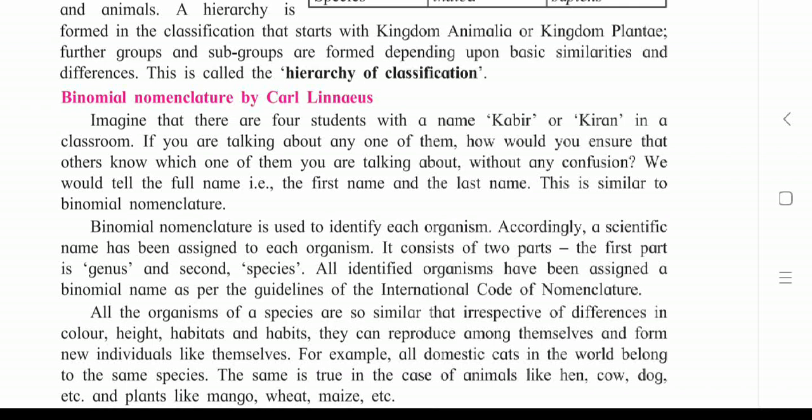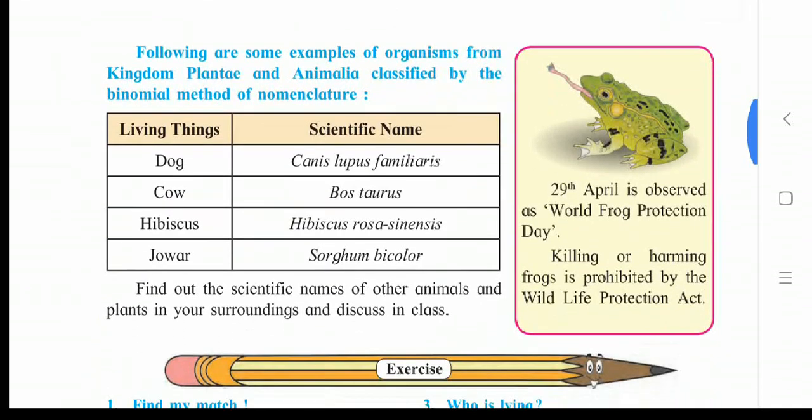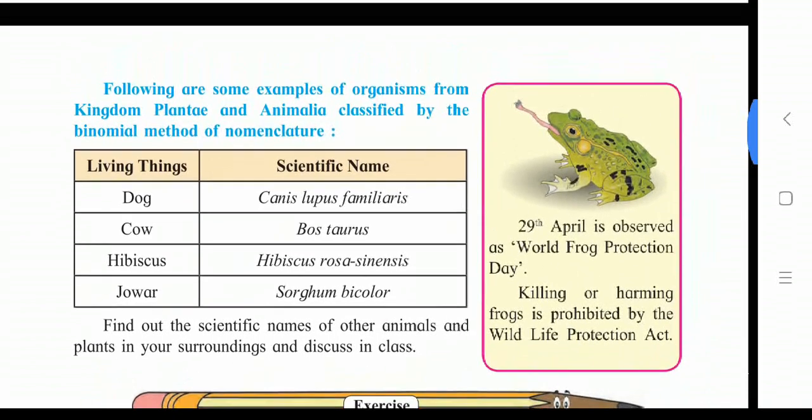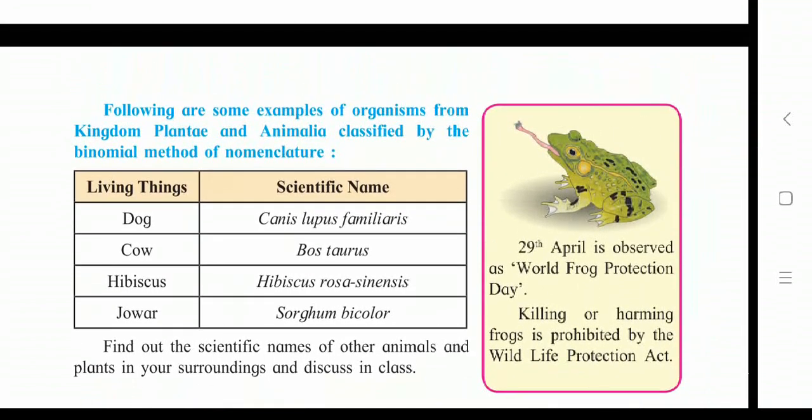For example, all domestic cats in the world belong to the same species. The same is true in the case of animals like hen, cow, dog, etc. and plants like mango, wheat, maize, etc. So, according to this binomial nomenclature, I will show you one chart here. Following are some examples of organisms from kingdom Plantae and Animalia classified by the binomial method of nomenclature.